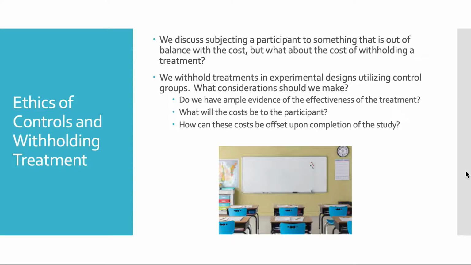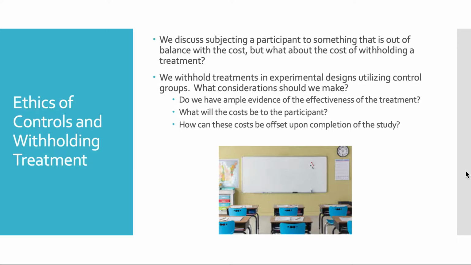What would be the cost to the participants? If it works, then our treatment group has higher literacy scores. If it doesn't work, or for our control group who's not using it, then they would just kind of be business as usual. They would have the same scores that they would have had if we had not used this particular intervention.